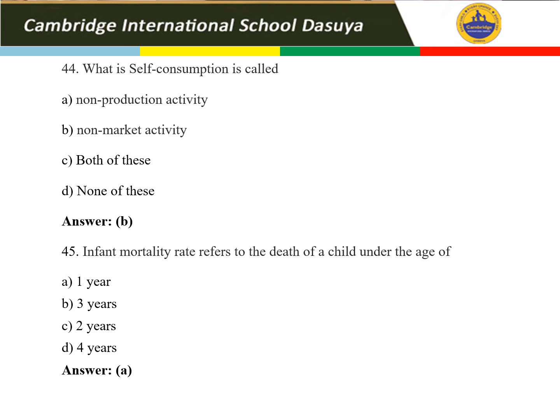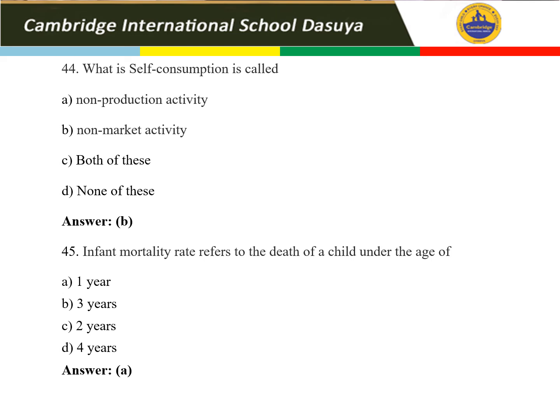Infant mortality rate refers to the death of a child under the age of. Infant, I told you, is the child who is below 1 year of age. So the nearest answer is 1 year. Tick. I guess that is right. Option B, 3 years, is not correct. Even 2 years and 4 years are not the correct answer. Infant is just a baby who is below 1 year of age. So 1 year is the nearest answer and that is the correct one. Option A is your right answer.